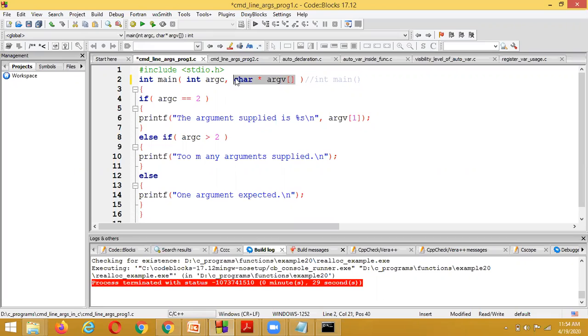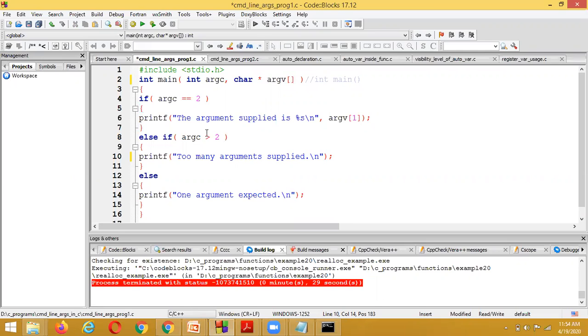Here, if the number of arguments is equal to 2, the argument supplied is displayed. If the arguments are greater than 2, it displays "Too many arguments supplied."